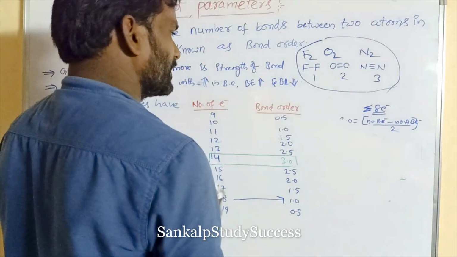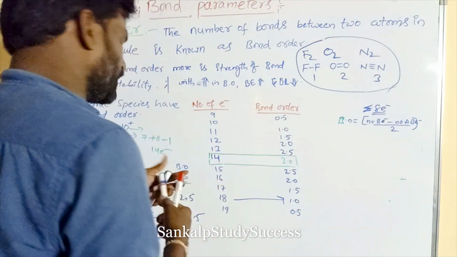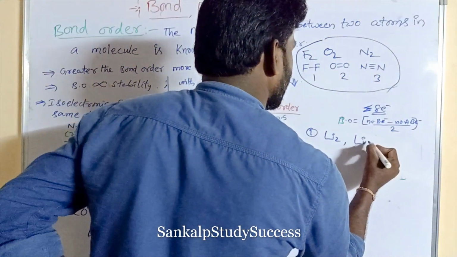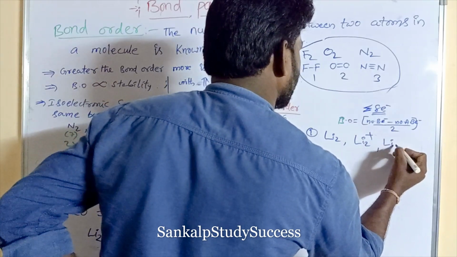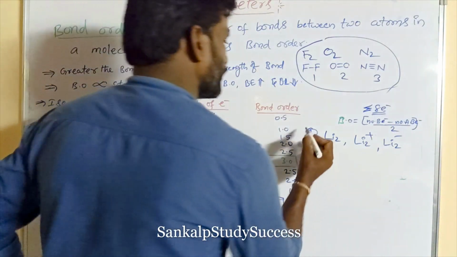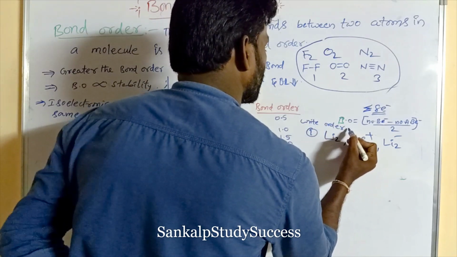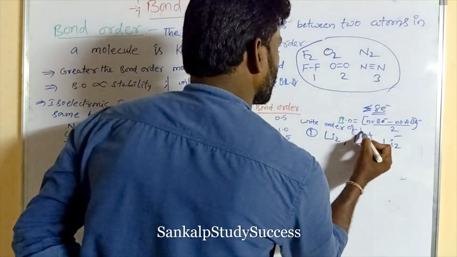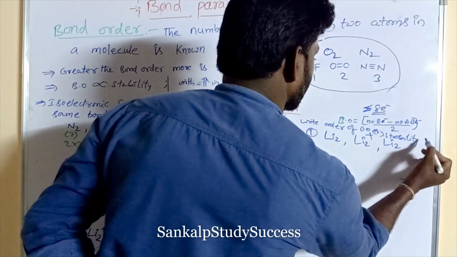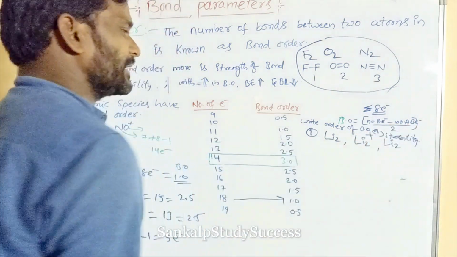Calculate the bond order or stability of the following molecules: Li2, Li2 plus, Li2 minus. Write the order of bond order or stability.